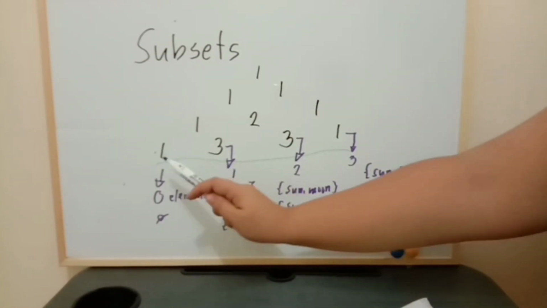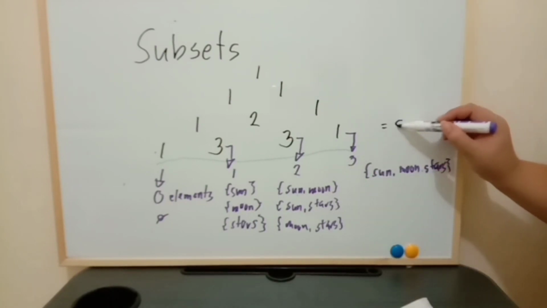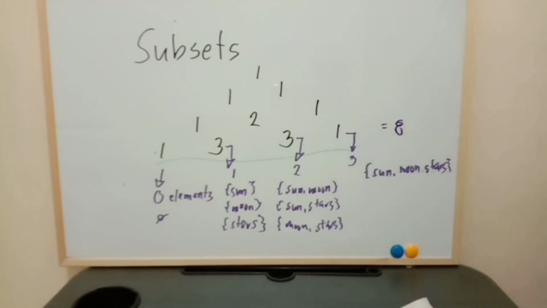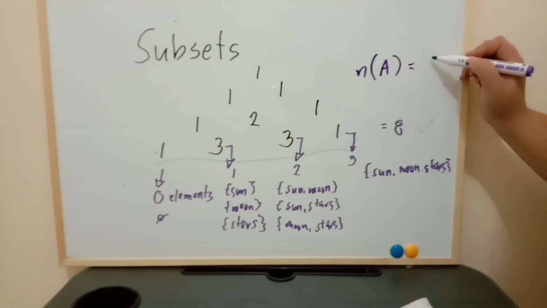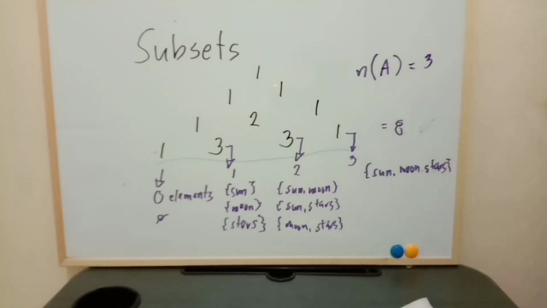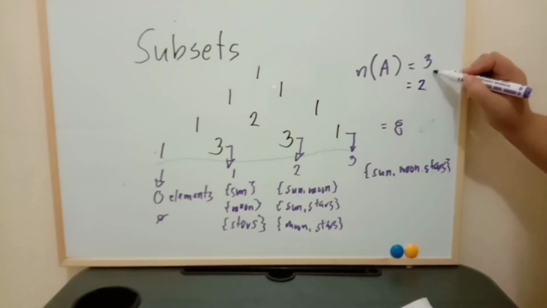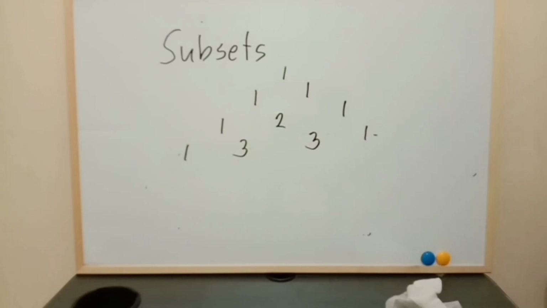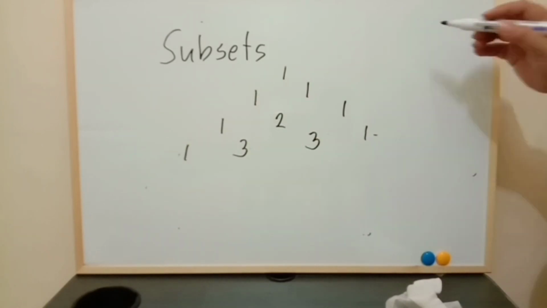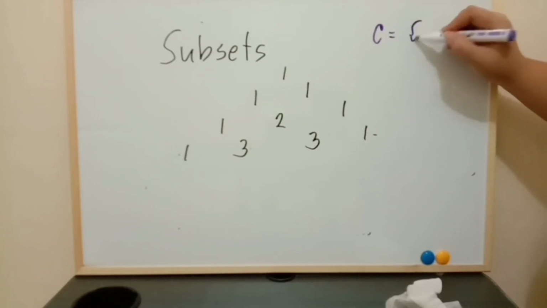If you are going to add this up, 1 plus 3, 4, plus 3, 7, plus 1 is equal to 8. Therefore, this is correct, because the cardinality for set A is equal to 3, and we have 8 subsets. To count the subsets, 2 raised to 3 is equal to 8. Let's have another example. Set C is equal to GLAD.